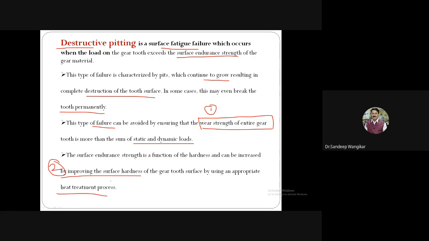How to increase the surface hardness? Select a material which has higher endurance strength, or go for a heat treatment process like case hardening. Case hardening will increase the strength at the particular outer surface where case hardening is carried out. So this is about destructive pitting.